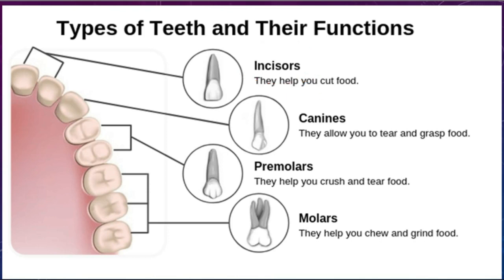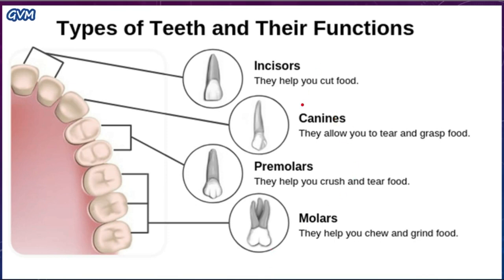Student, incisors are your front teeth and they are 8 in number. This means they are 4 in each jaw, and we use incisors to take bites of food. They help in cutting the food into small bites.